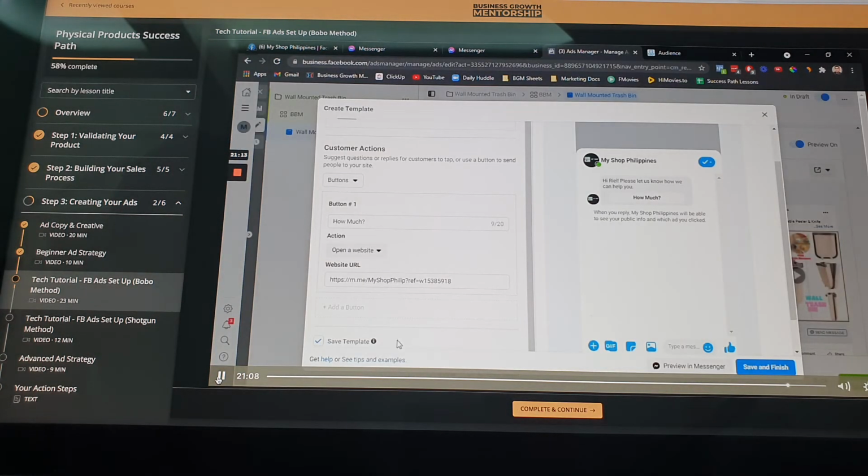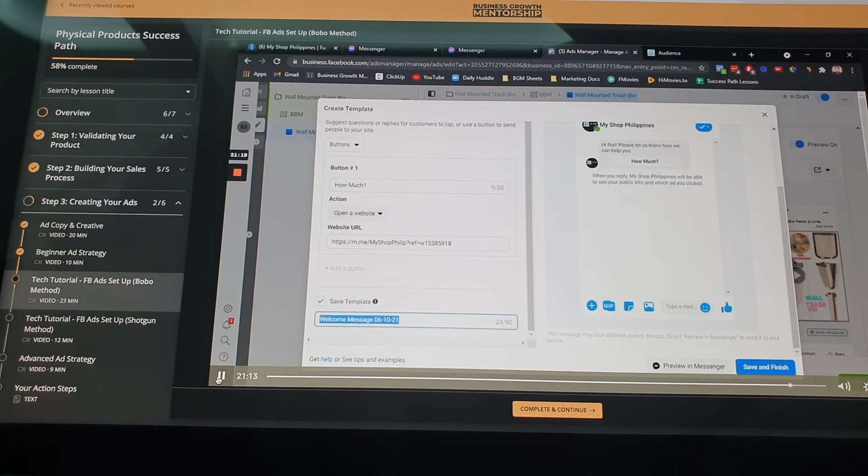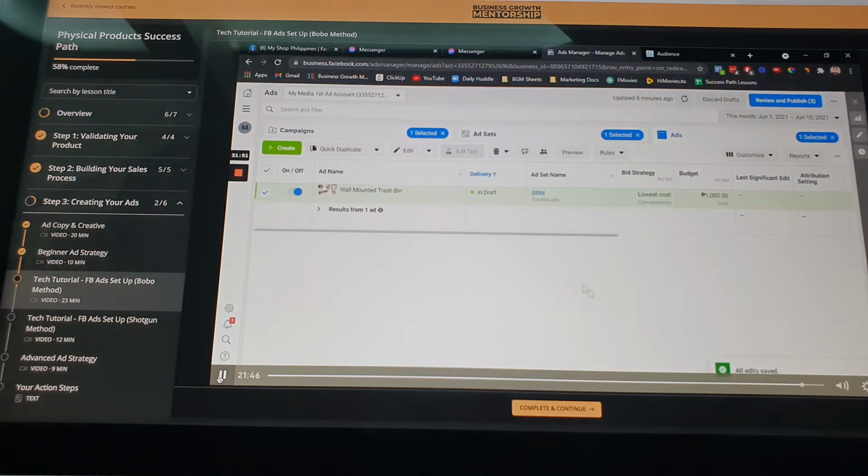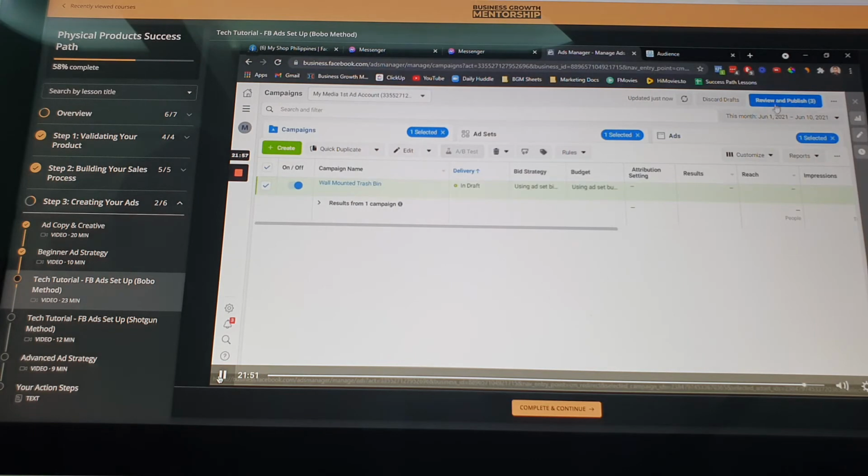So you can save this as a template. Just say that this is your message template. You can save this, just name it My Shop Philippines. The template, then save and finish. That's it. Then rule of thumb, once you're done with all of this, you can just close this, and then you have to go back to your main campaign, and then review and publish.